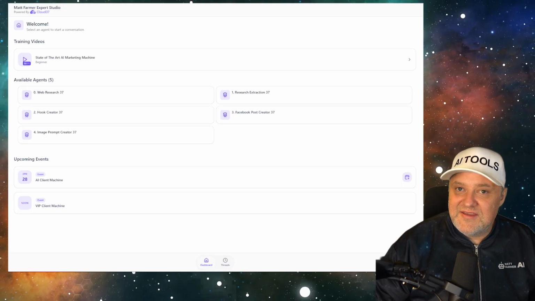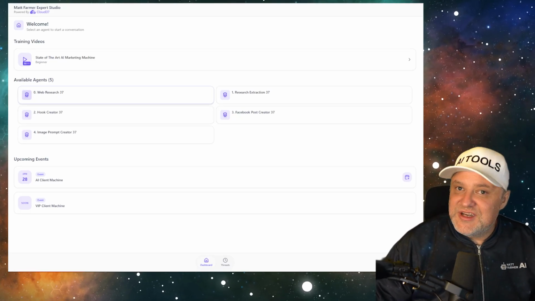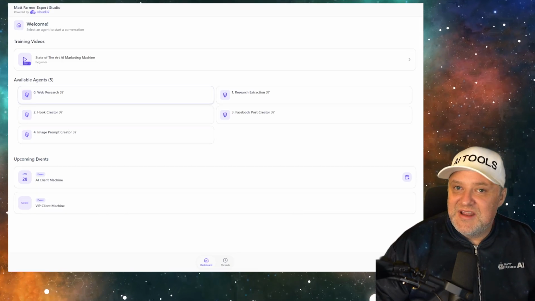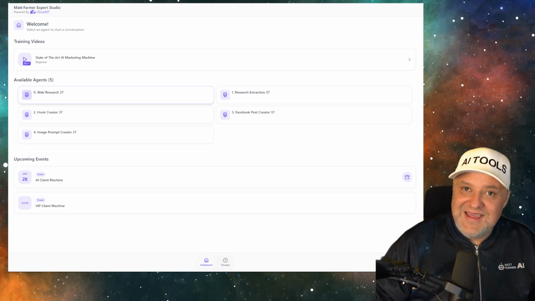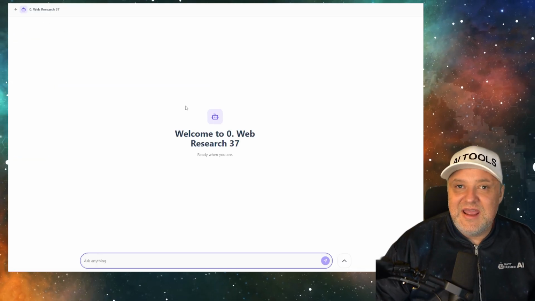So looking at the platform, it's very simple. What we're doing is the assembly line. So remember, we've got to jump from box to box to box, or from agent to agent to agent. Where you start is you click on agent 0. I numbered it to make it very easy, which is the web research part. So we just click on it right here.